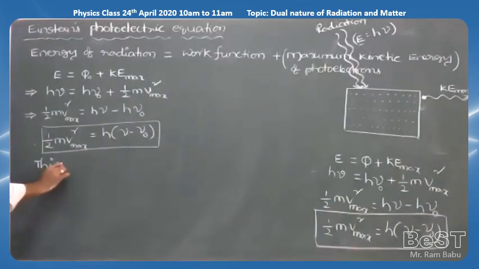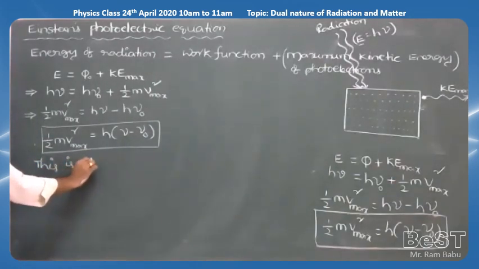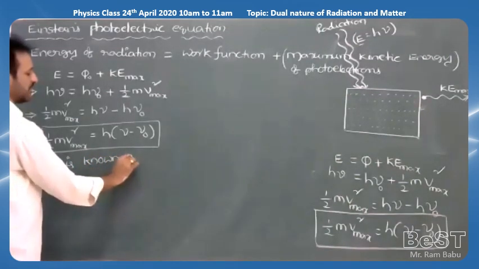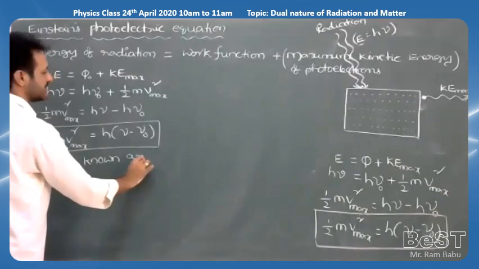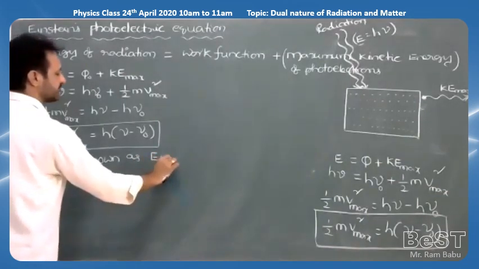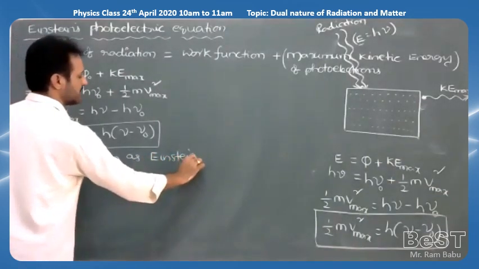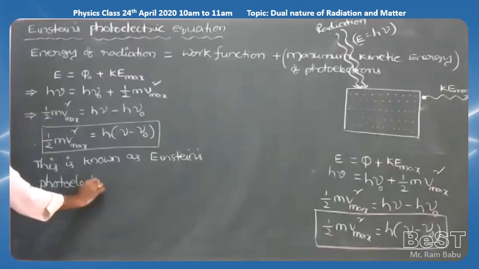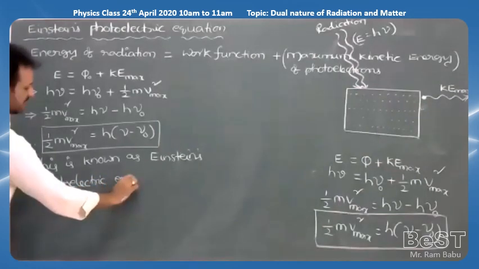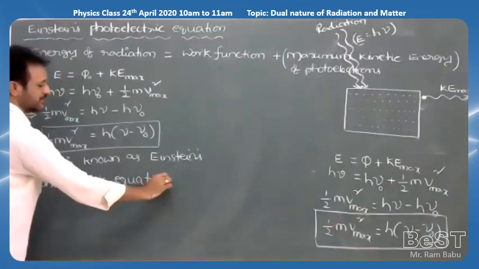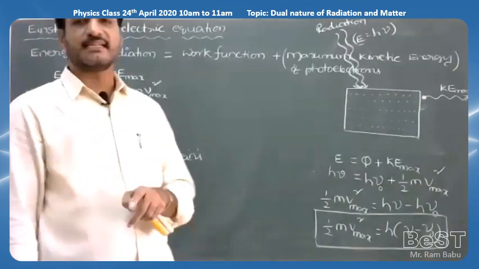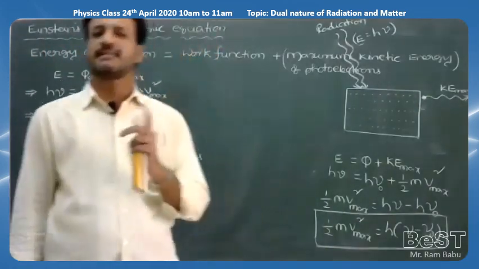So this above equation is known as Einstein's photoelectric equation. Sometimes a question may be asked, write Einstein's photoelectric equation and explain the symbols.